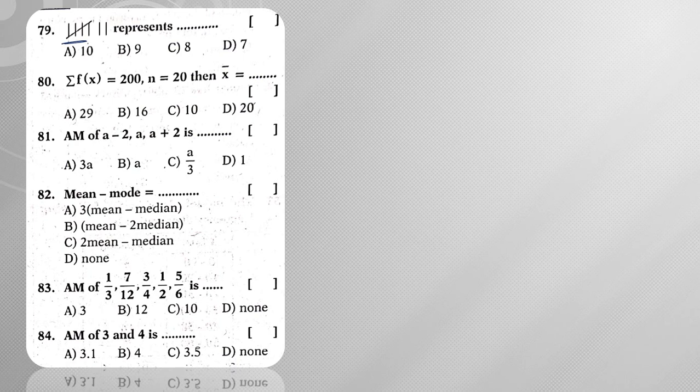Next, that particular tally marks represents how much? It is nothing but 5 plus 2. 5 plus 2 is 7. Next, summation. Sum of observations is 200 and number of observations is 20. Then mean is equal to sum of observations by number of observations. So 200 by 20 is nothing but 10.